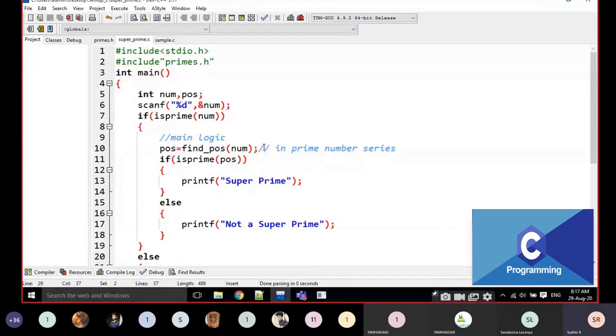If it is prime, it is super prime. Else, it is not a super prime. Very simple logic. And you have to note down this functionality also. Find position of. I think it is clear.